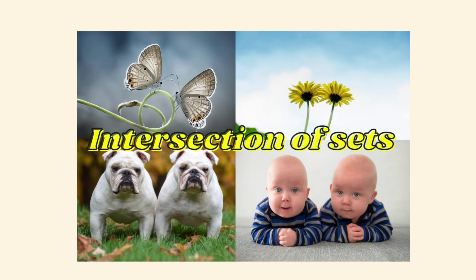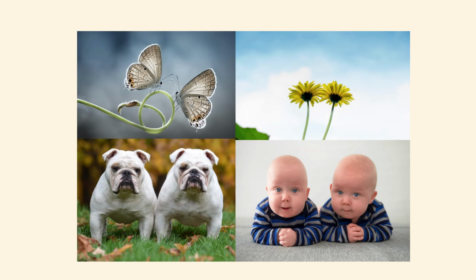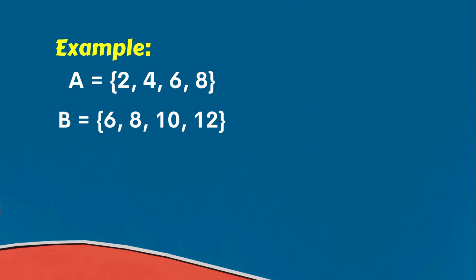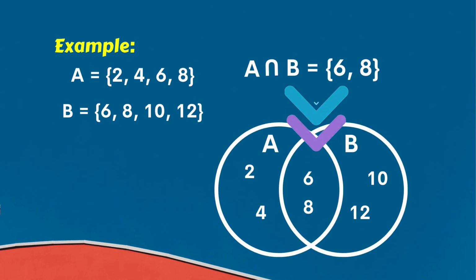When elements are common to 2 or more sets, this is called the intersection of sets. The intersection of sets A and B is the set of all elements common to both sets A and B. The symbol of intersection of sets is an inverted U without a tail. For example, set A with elements 2, 4, 6, 8, and set B with elements 6, 8, 10, 12, then A intersection B is 6, 8.